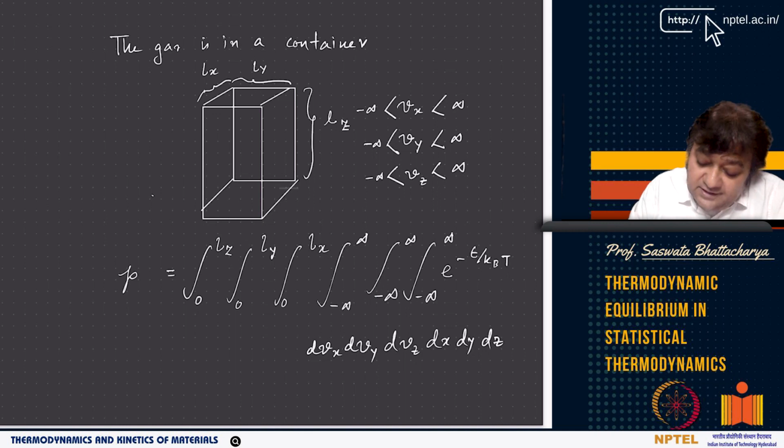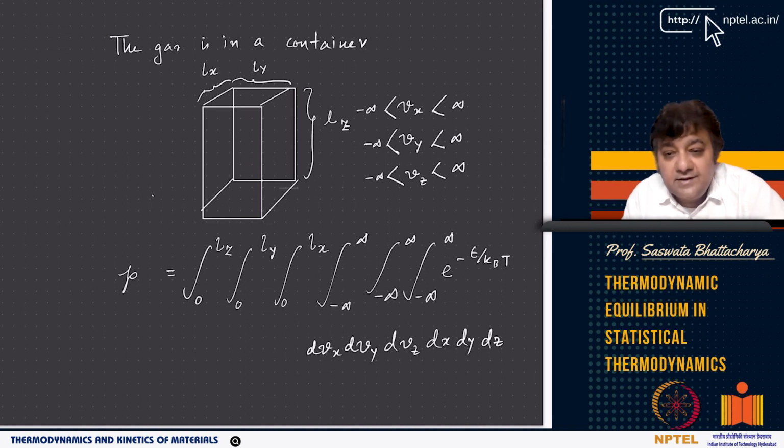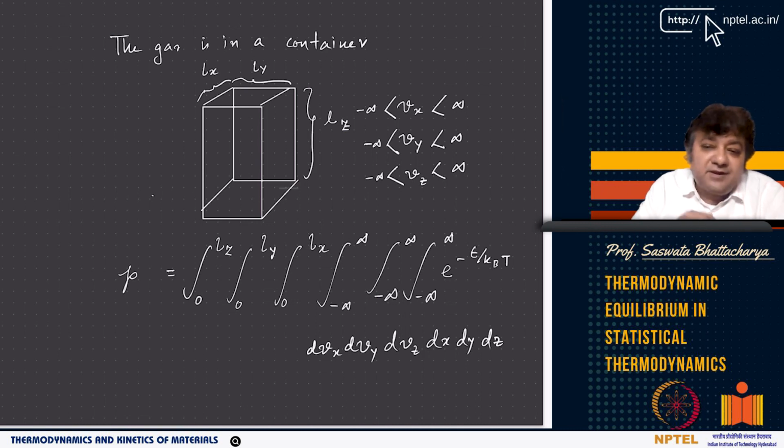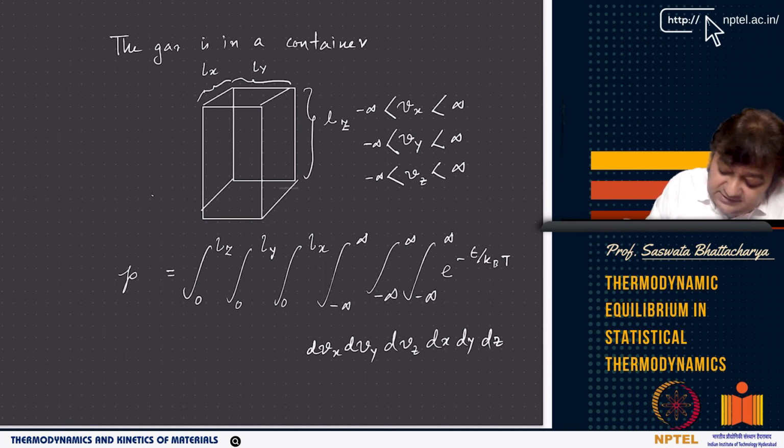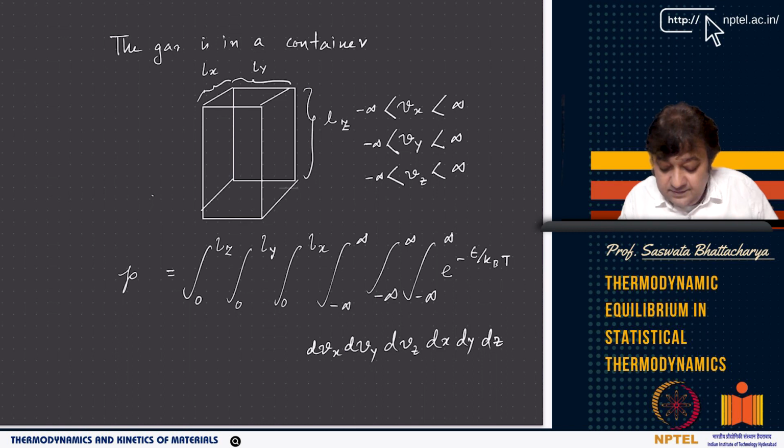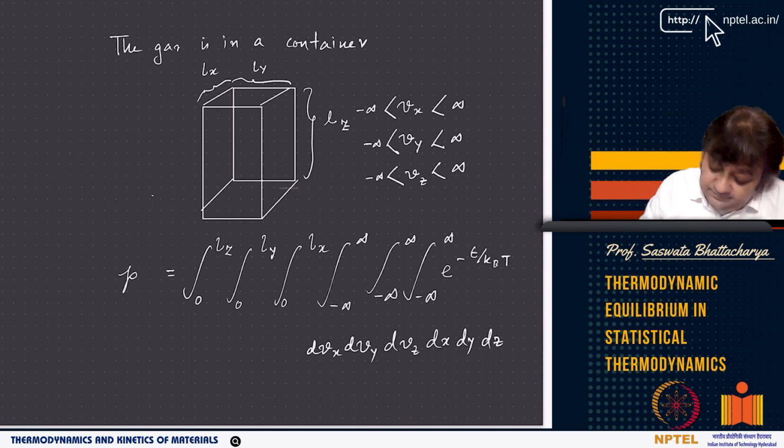Now you can think of the gas in a container, where Lx, Ly, and Lz are the dimensions of the container, but the velocity can go anywhere between minus infinity and plus infinity. Vy also can go anywhere between minus infinity and plus infinity as long as it is finite, and Vz also. Then if I want to establish a partition function, it is for the canonical case. So this is the canonical partition function, ZMC or P.